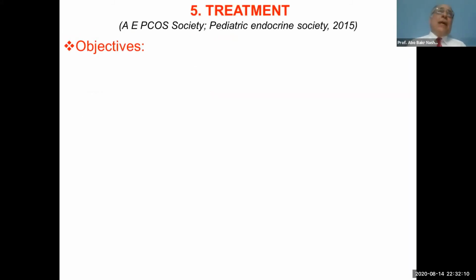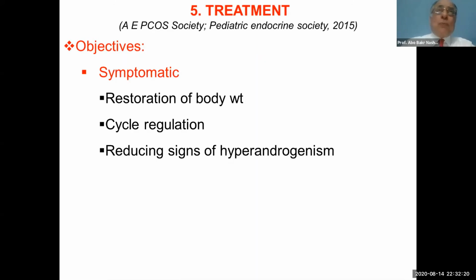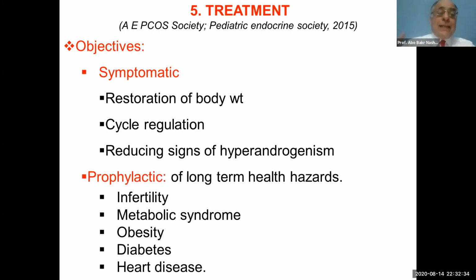The last point to be addressed: how to treat adolescent PCOS. First, what is our objective? Our objective is symptomatic and also prophylactic. We want to restore the body weight. We want to regulate the cycle. We want to reduce the signs of hyperandrogenism. And our objective is also to prevent the long-term health hazards: infertility, metabolic syndrome, obesity, diabetes, and heart disease.